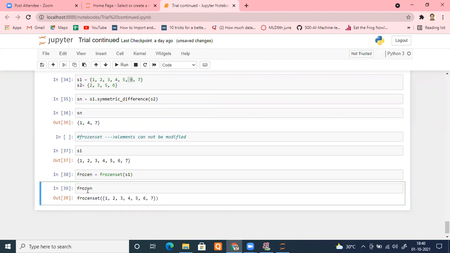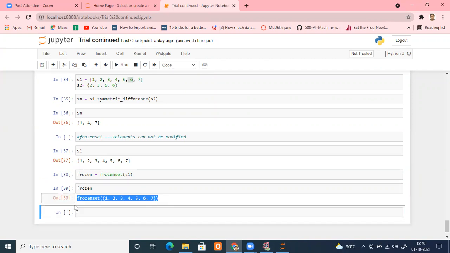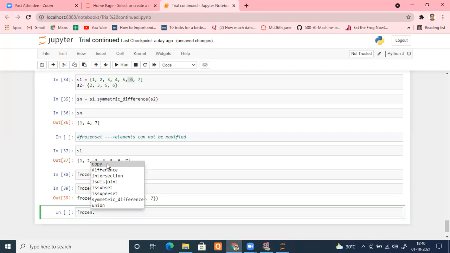And check it. It's clearly mentioned as a frozen set. And if I want to do something to it, let me see frozen dot. See, there is no thing available like update, remove. Can you see anything like that? Basic set operations are there, but not like update, remove, or delete, add, something like this. This is not available here. Are you getting my point or not?